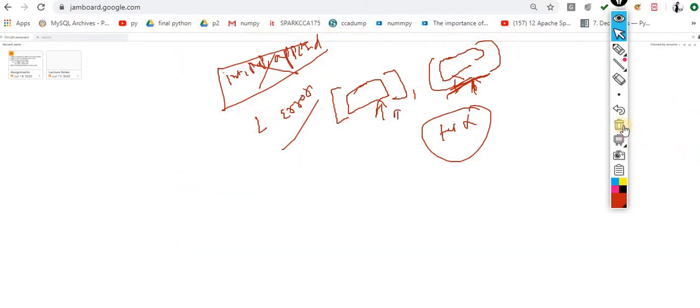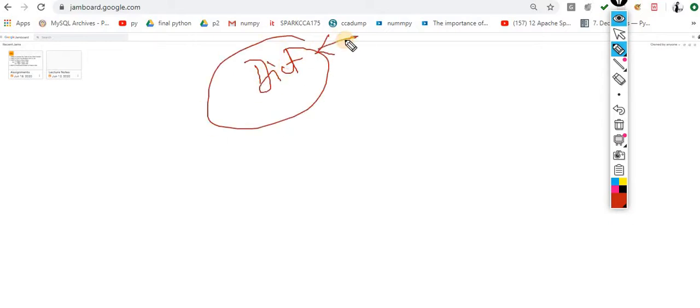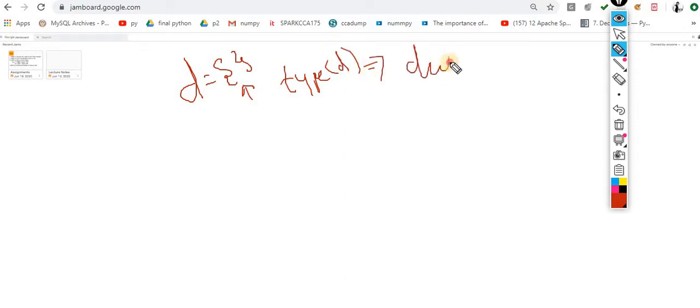Now the next topic is the dictionary. It is an important and highly used topic in the industry. Now understand what exactly a dictionary is and what the various methods associated with it are. Let's suppose I do this, D is equal to this one. Now this is the dictionary. When I check type of D, it will be considered as a dict object.